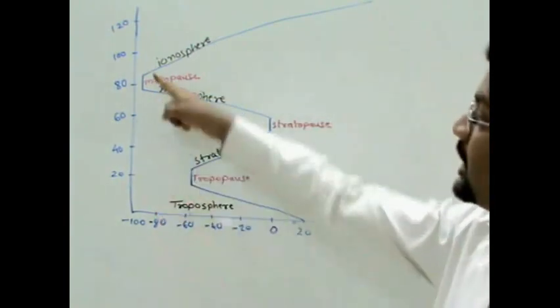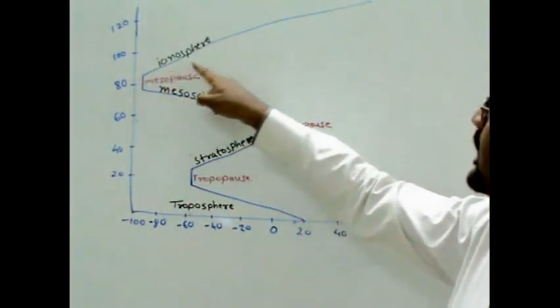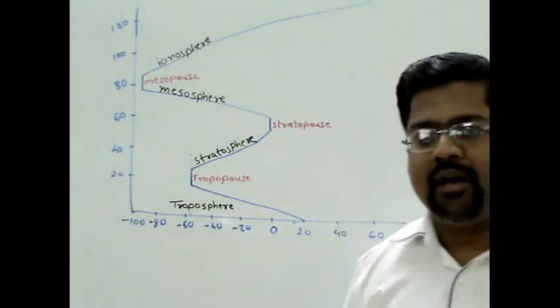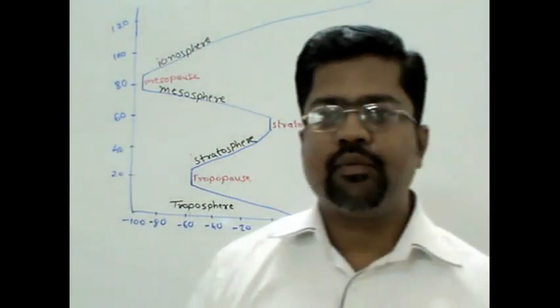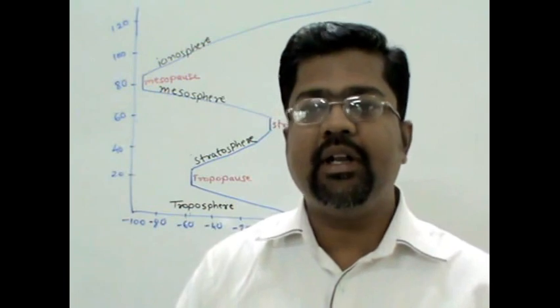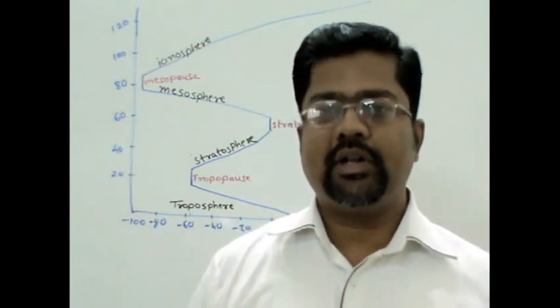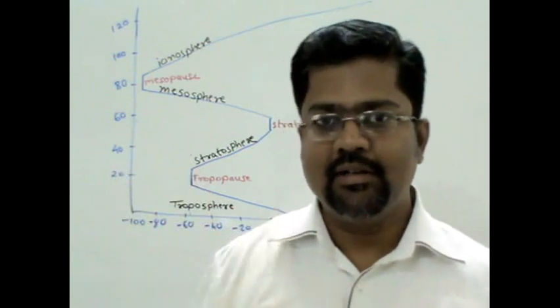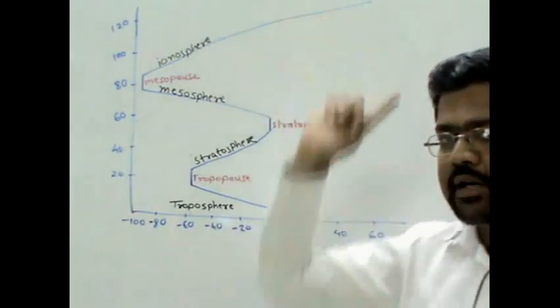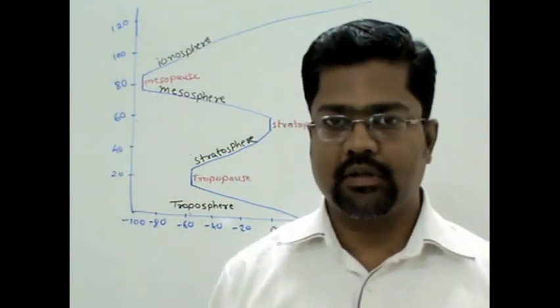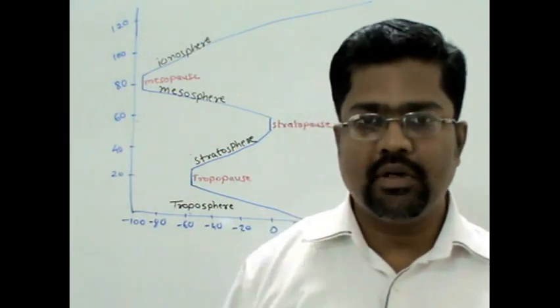So temperature rises from minus 100 degrees Celsius and increases, and in certain parts we get temperatures as high as 1400 degrees Celsius. Keep in mind, the hottest place on earth is the upper part of the ionosphere, called the thermosphere. This is an important thing.